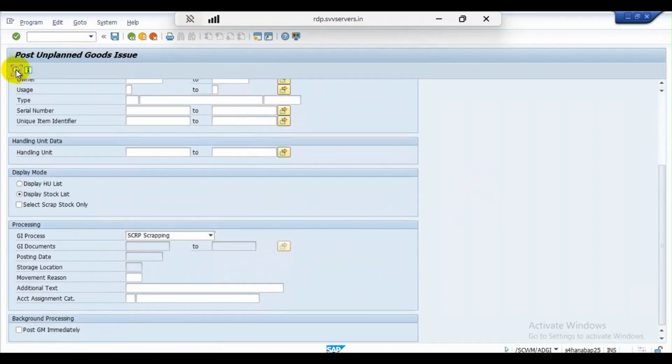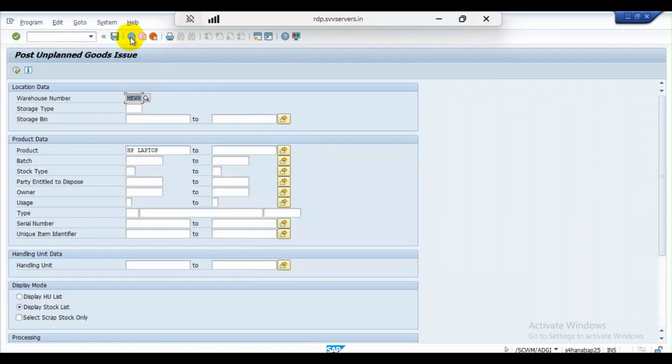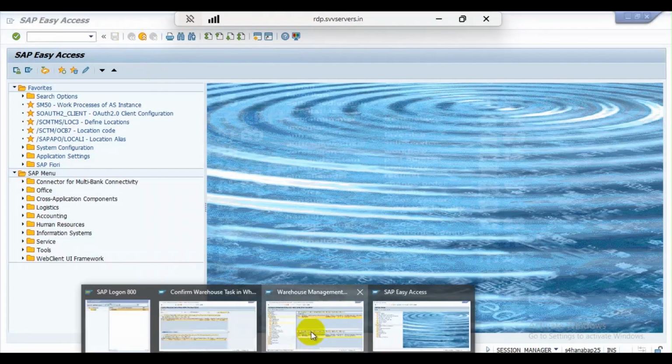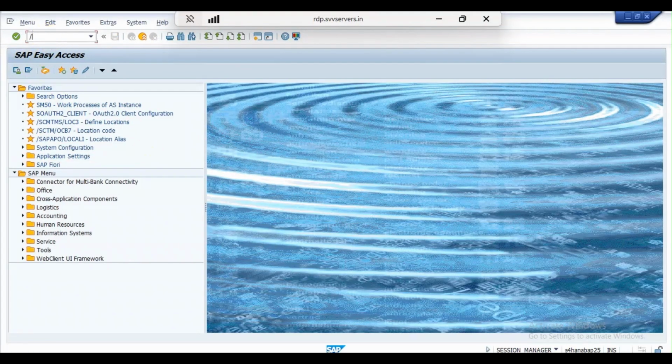Now execute. First of all, we have to do one thing, not this one. We have to move the 10 quantity of stock into another storage bin. For that we have to execute /SCWM/ADPOST, sorry, post.